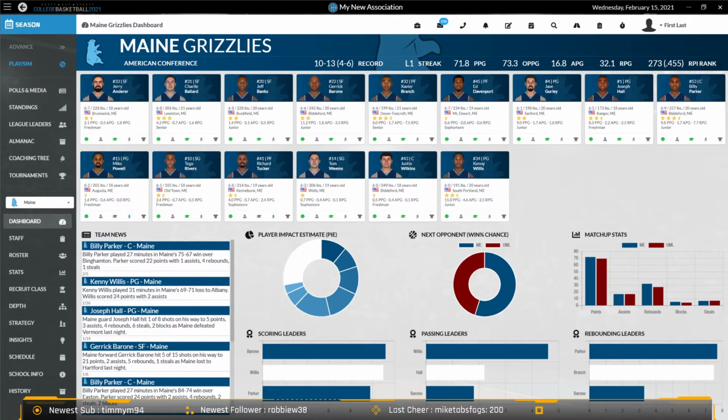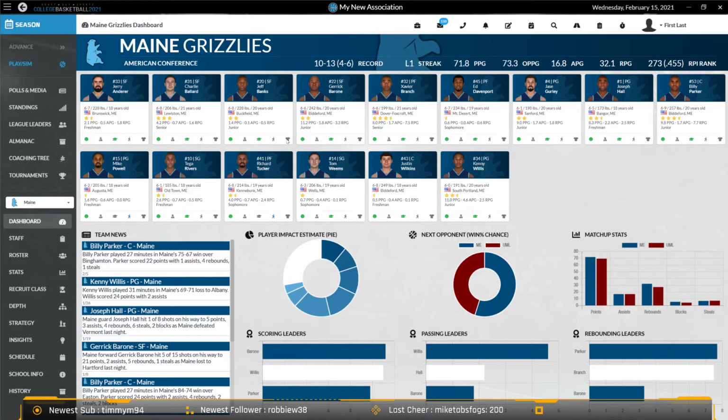So let's get into business for this week. We are taking a look at the brand new dashboard screen here for college basketball 2021 with the player cards on here. We talked about this briefly in our last stream. All of these things have the icons to show you who is on scholarship, what their current attitude level is, if they're a walk-on. The last one to be highlighted if they're a redshirt.